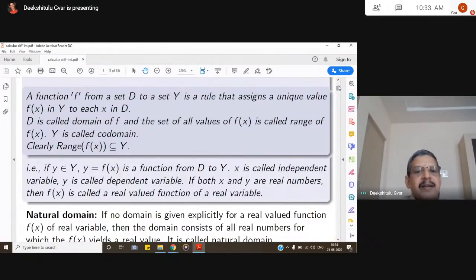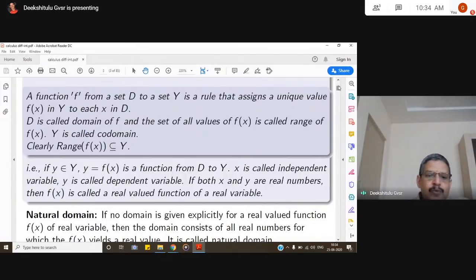Then f is called a function, and the set of all values of f of x in Y is called the range of f. Clearly the range of f of x is a subset of Y. In certain cases the range of f of x may be equal to the codomain also. So this is the basic principle in the simplest possible terms.